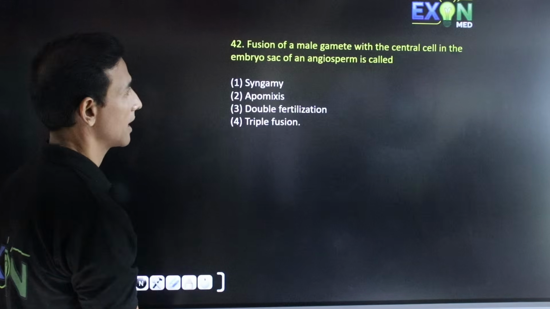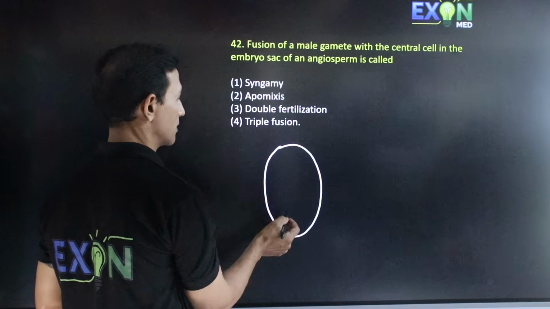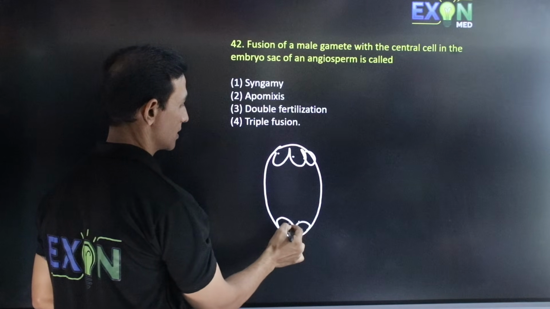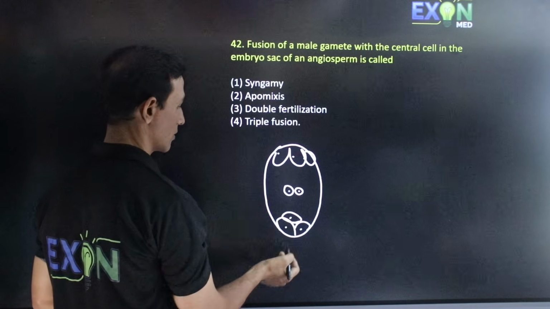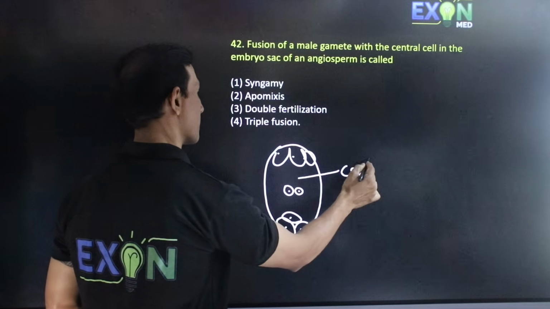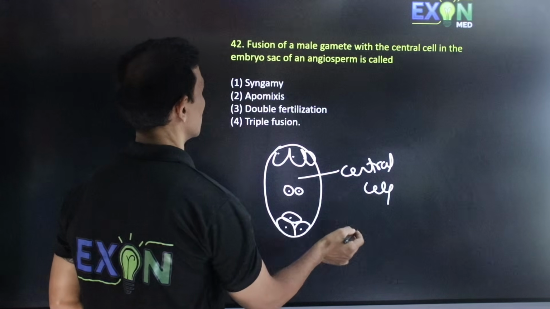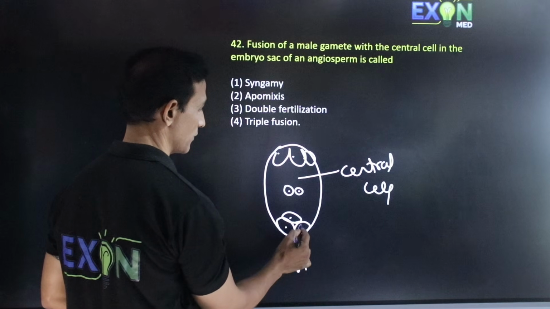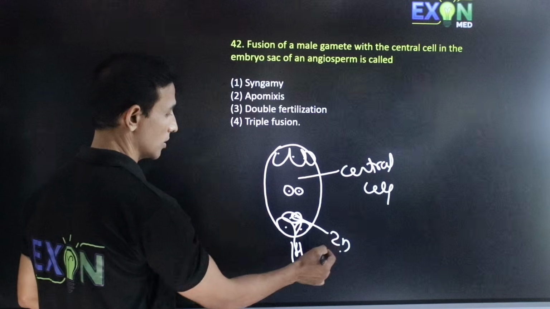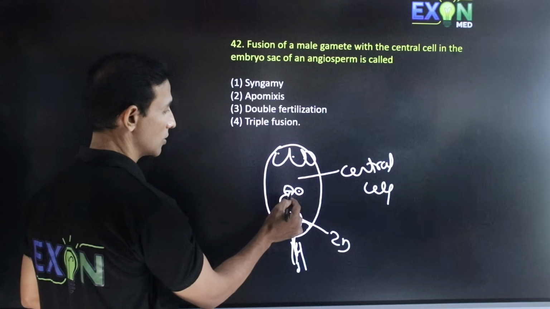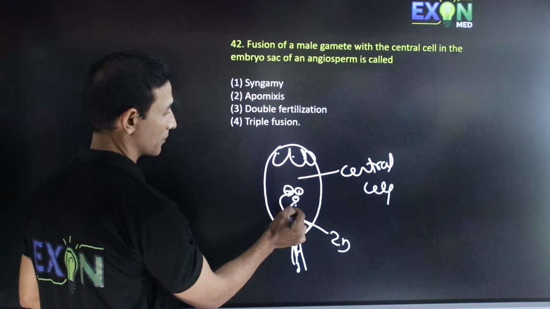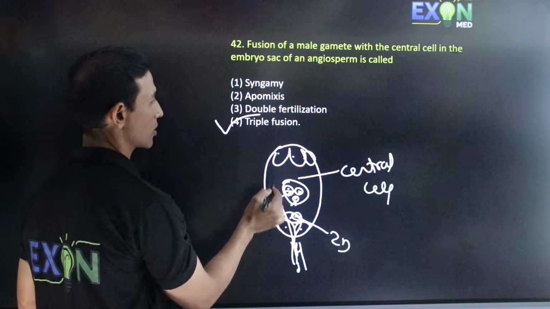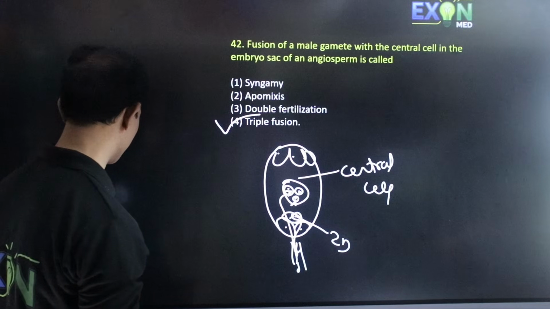Fusion of male gamete with the central cell in the embryo sac. These are antipodals, synergids, egg and central cell. You can find this is the central cell. So fusion of a male gamete with the central cell. When the 2 male gametes come, one of them fuses with the egg to form zygote. The other male gamete will fuse with the central cell, which has 2 nuclei, so this makes 3. It's called triple fusion. Hence the correct option is triple fusion. Next.